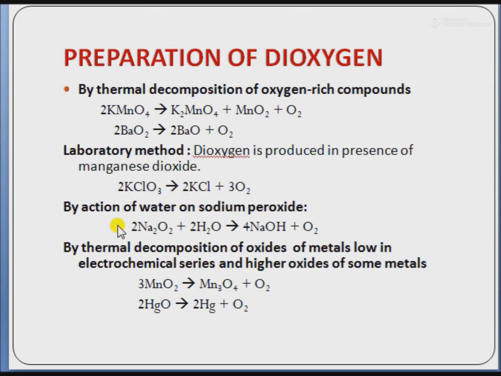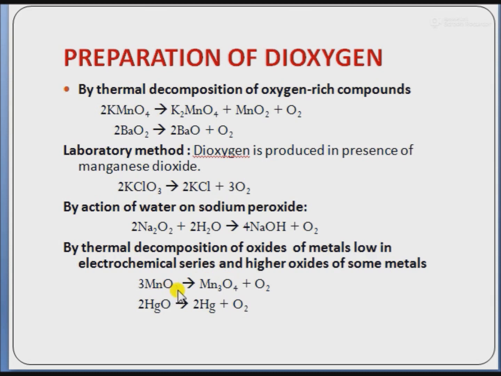Next is by action of water on sodium peroxide. This is sodium peroxide Na2O2 plus water gives sodium hydroxide plus oxygen. Next method is by thermal decomposition of oxides of metals low in electrochemical series and higher oxides of some metals.